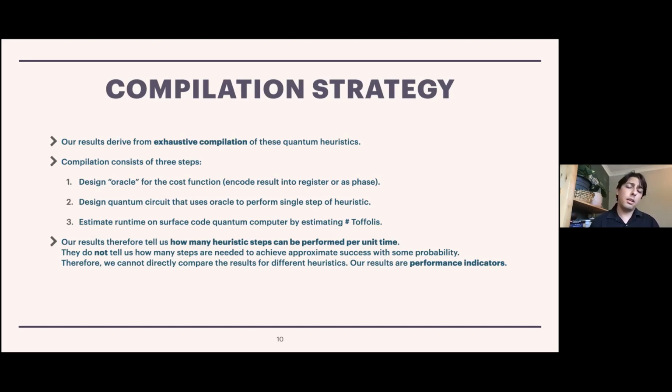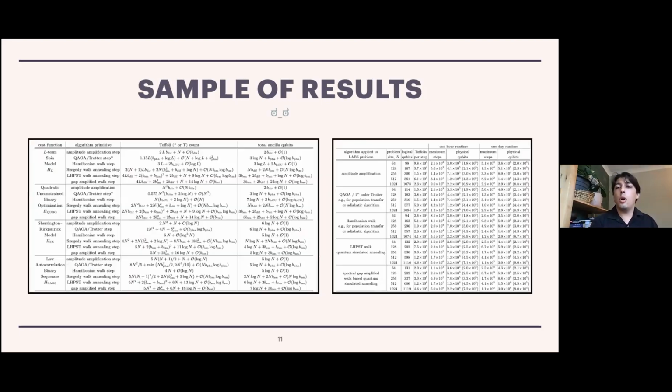And the reason we can't compare these different approaches directly is because different approaches may require a different number of steps to achieve the same results. So we are only saying how many steps can be performed in a given amount of time. We are not saying how many steps are required to get to a solution. And that's why the numbers cannot be compared. I highlight this because you're about to be overwhelmed by numbers, and I want you to understand that you can't really compare these numbers. So here's the overwhelming amount of numbers.